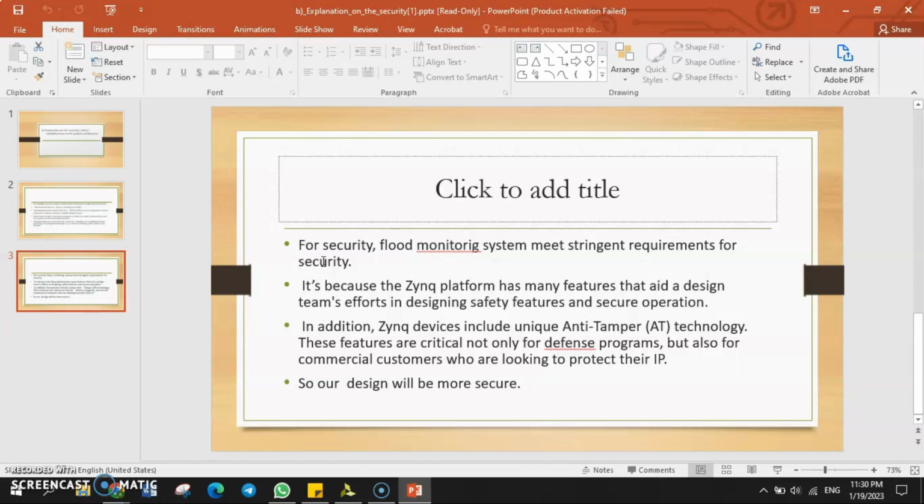These features are critical not only for defense programs but also for commercial customers who are looking to protect their IP. So by using this Zynq FPGA, I think our design will be more secure for the security part.